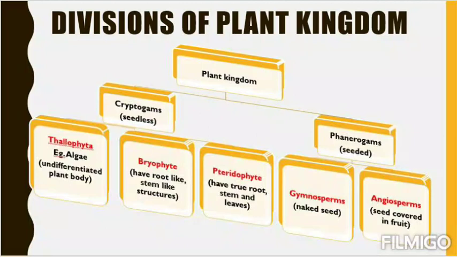Next come the phanerogams, where the seeded plants are divided into two types: those having naked seeds, that are gymnosperms, and those with seeds covered within the fruit, that are angiosperms. Gymnosperms include all the plants having seeds without a covering. That means their seeds are not present inside a fruit. The seeds are naked. And angiosperms are the flowering plants that possess seeds inside the fruit. So this is the basic division of plant kingdom. I hope you have all written it down.